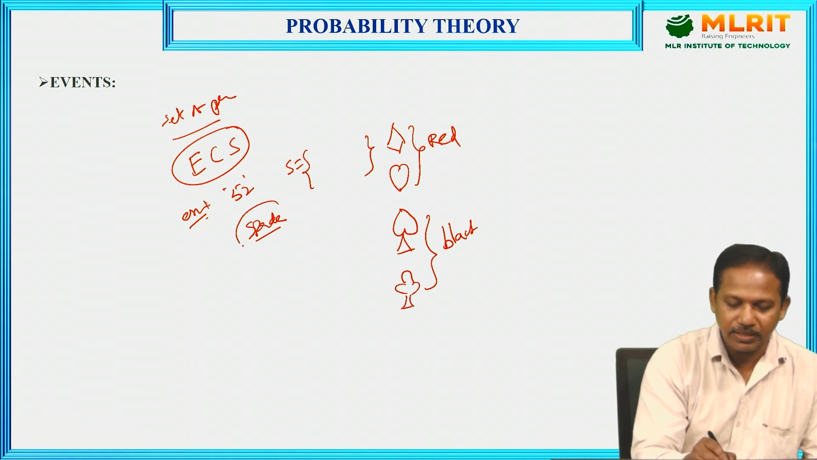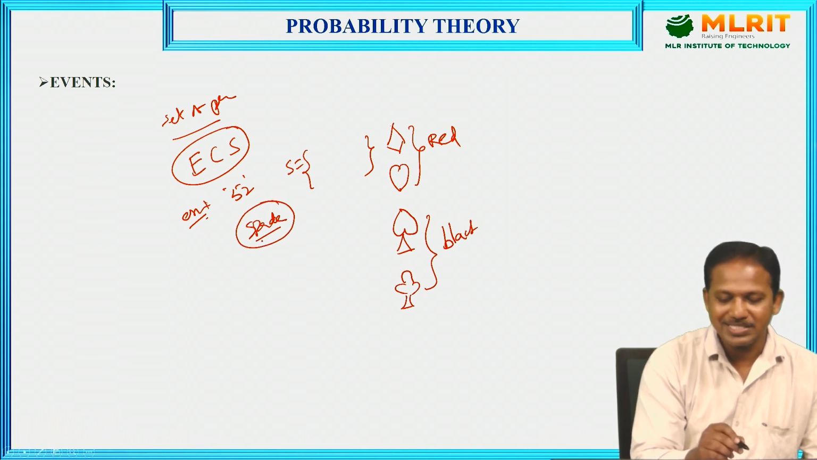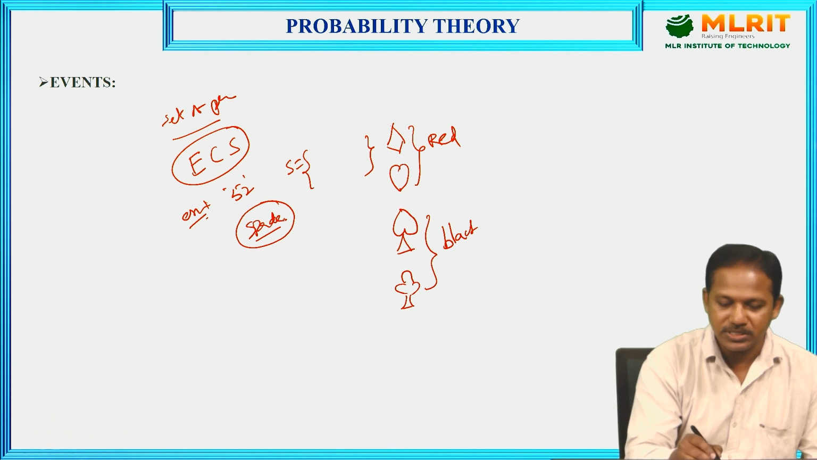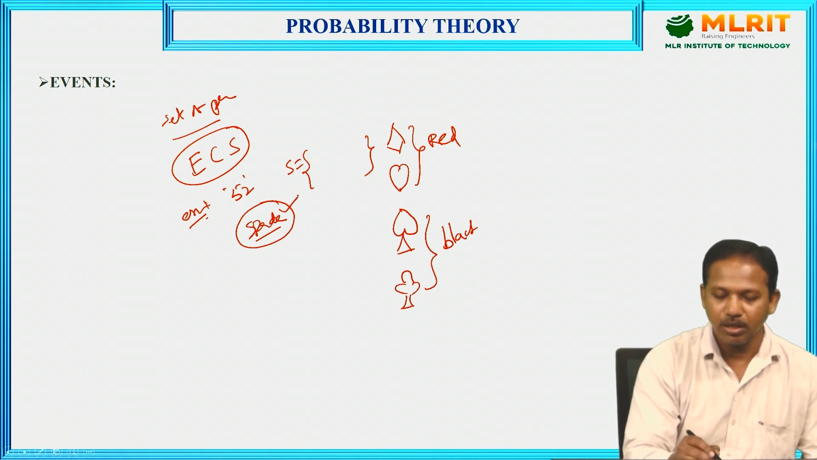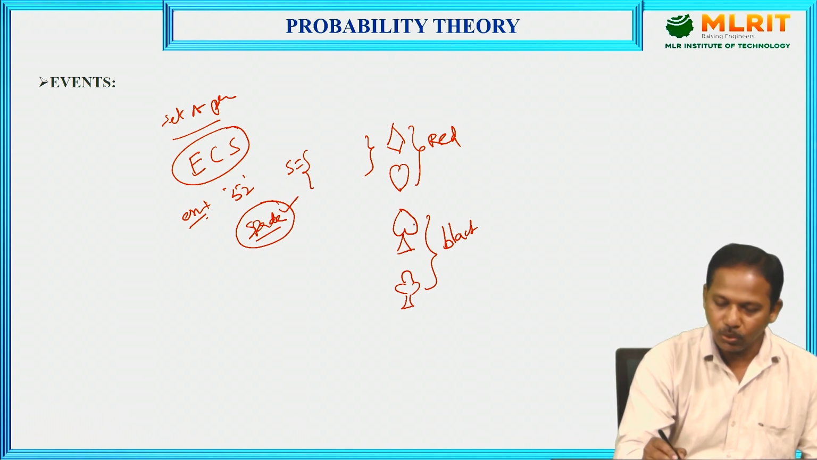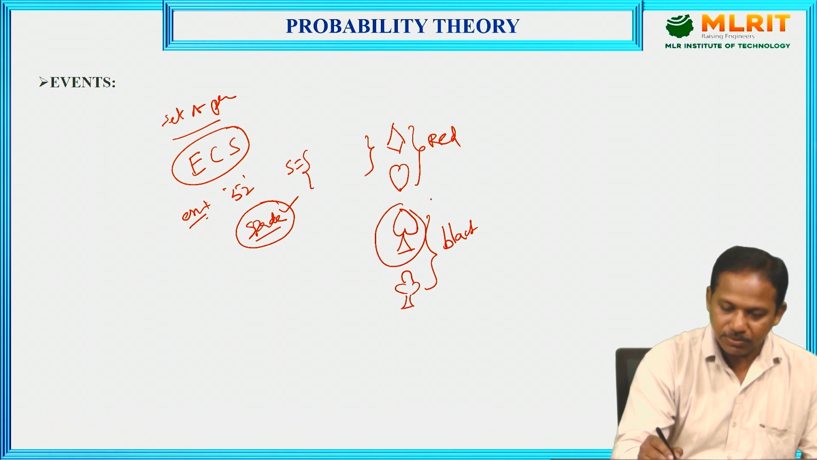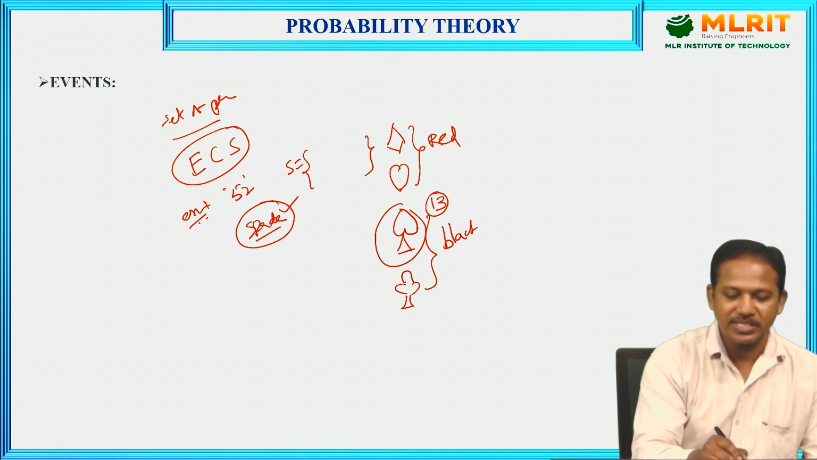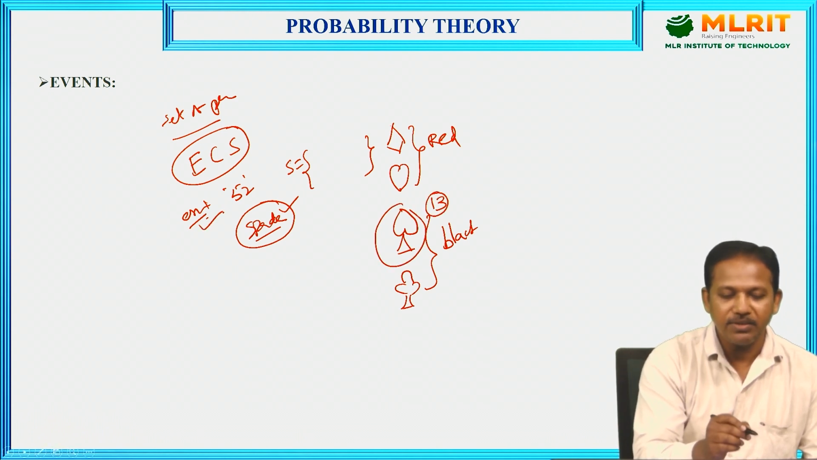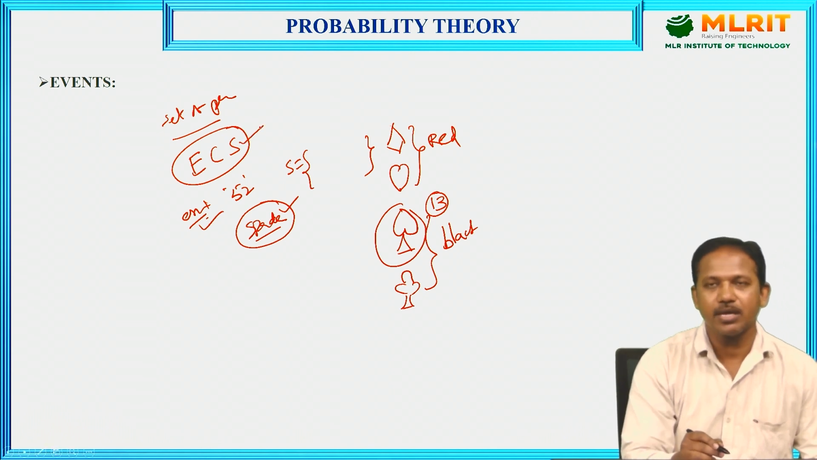Now he is asking, I want to draw the spade color. Out of 52 cards, I want to draw the spade card. How many number of spade cards are there? Only 13. So means 13 cards are spade cards. So this is called as event. Simply, event is the subset of sample space.